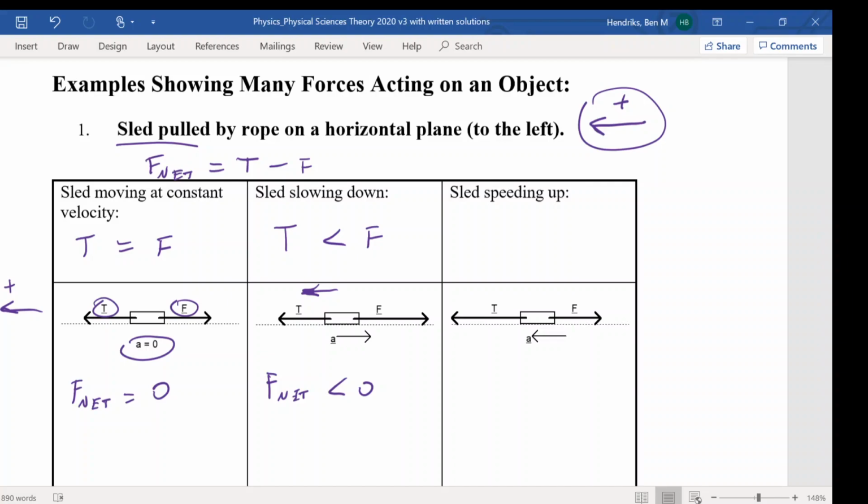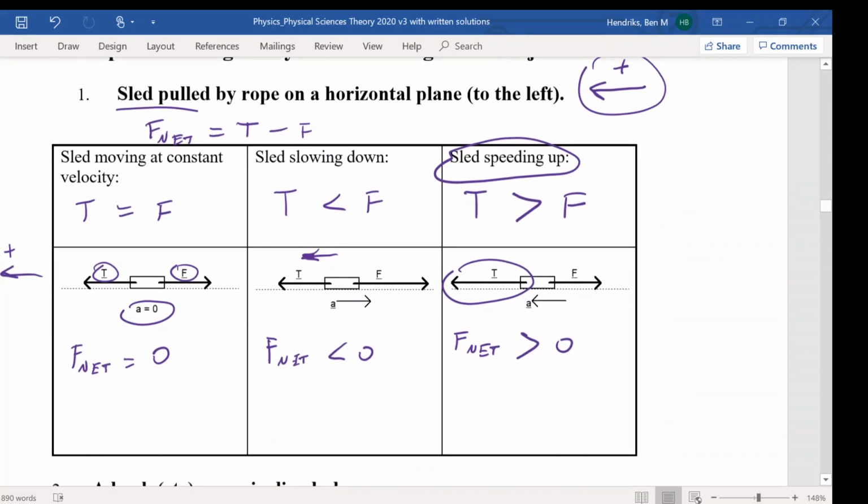If the sled is speeding up, this time we have it around the other way. So the tension force is greater than the frictional force. That means that the net force is going to be larger than 0. It just means it's going to be in a positive direction, and you can see here that our tension force is much larger than our frictional force, so we expect our sled to be speeding up in this case.